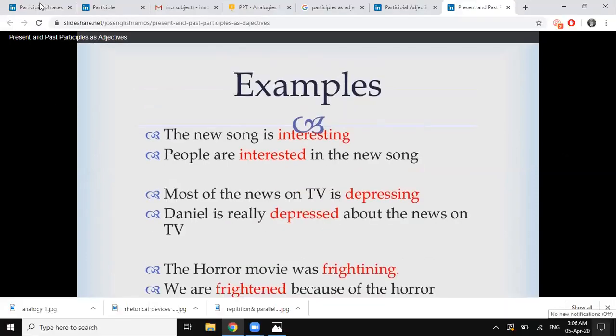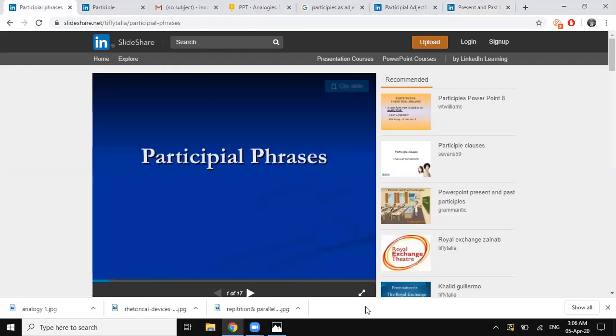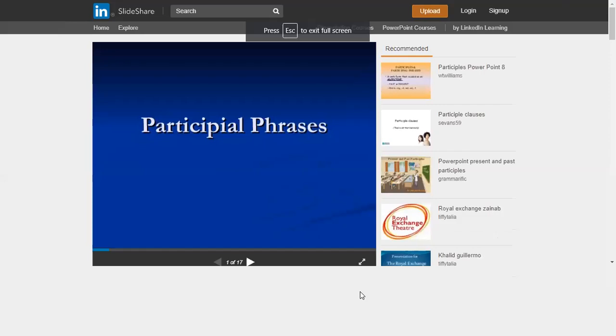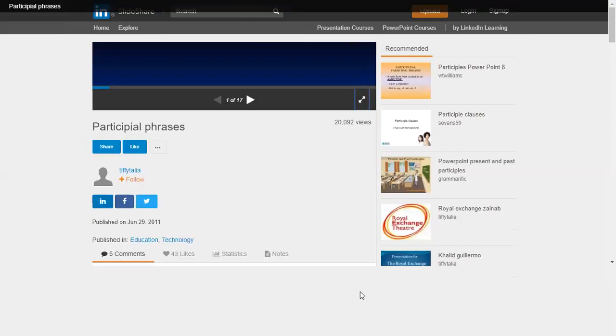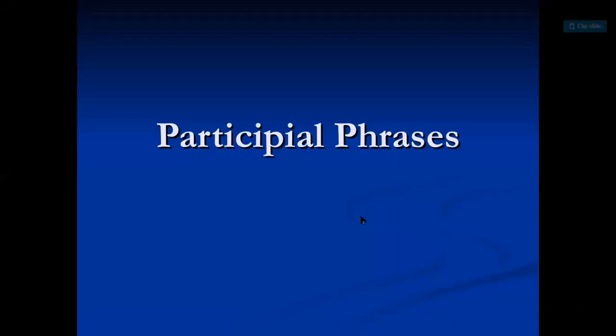Now we'll move on to participial phrases. Obviously, participial phrases have the same function. They are also going to function as an adjective. Before we start, I'm sure you will remember that we did prepositional phrases that function as adjective phrases and adverb phrases. There we need to focus on the word that it modifies to figure out if it is an adjective phrase or an adverb phrase.